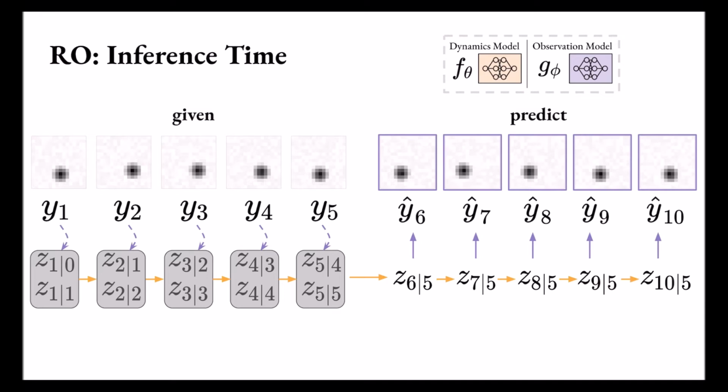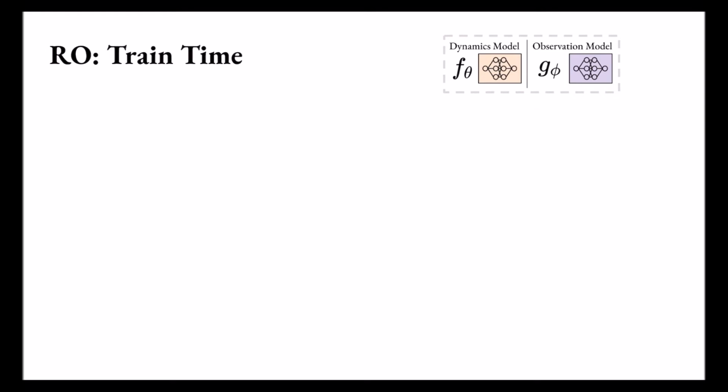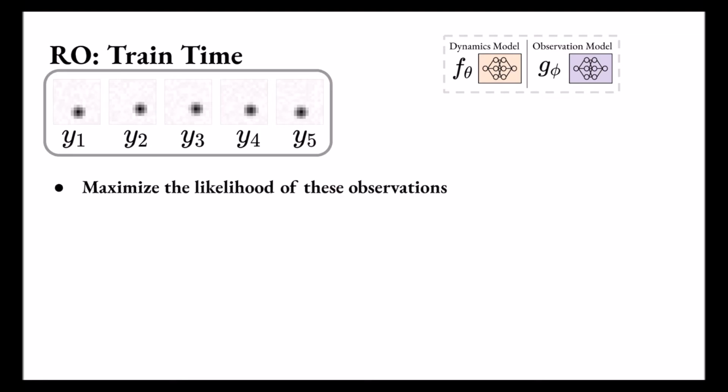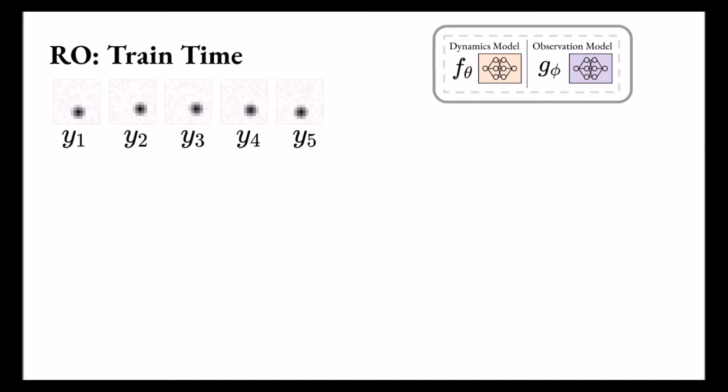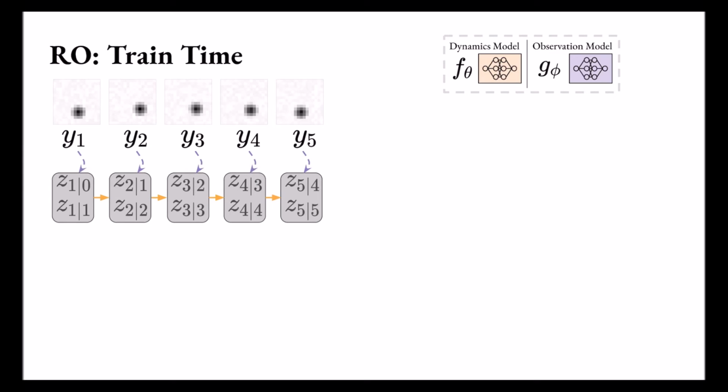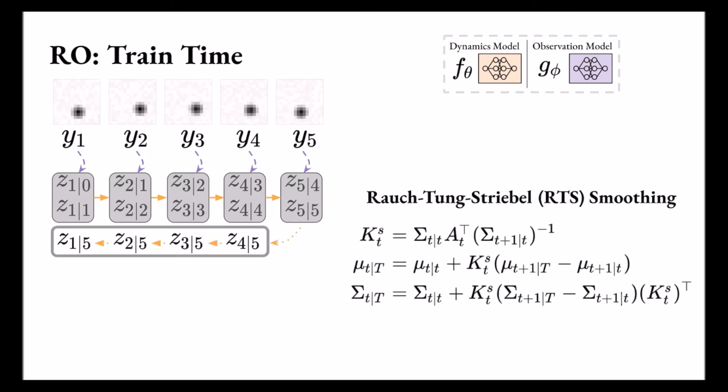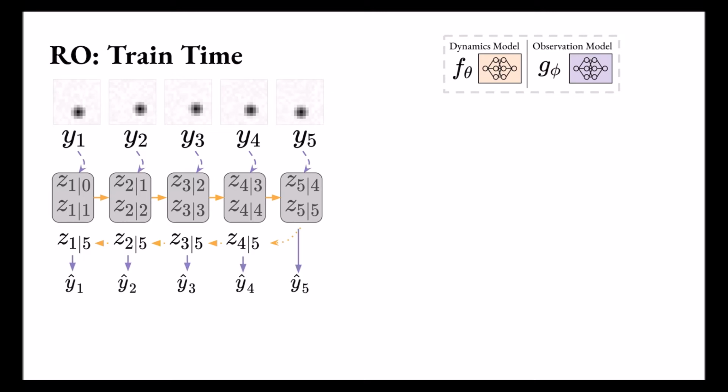So how can we produce such a model that has accurate long-term predictions? Let's walk through the replay overshooting algorithm. Again, we are given our dataset of observations y. We would like to train our model to maximize the likelihood of these observations. First, the dynamics and observation models are initialized. We take a batch of observations y and compute the filtering posteriors, just like before. The smoothing posterior can then be recovered by applying the RTS smoothing algorithm. From here, we can use the observation model to produce predictions y hat.